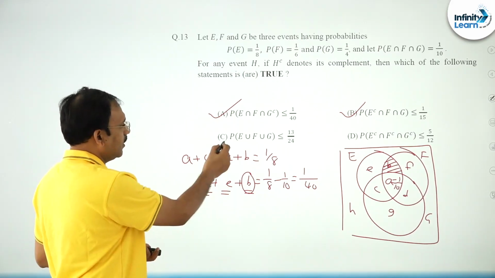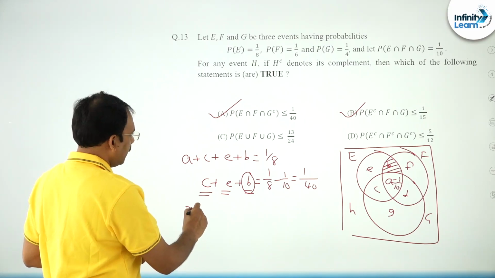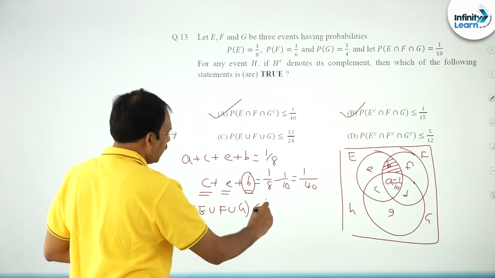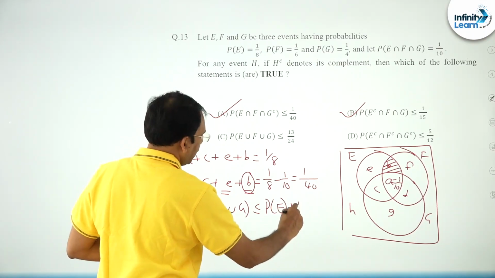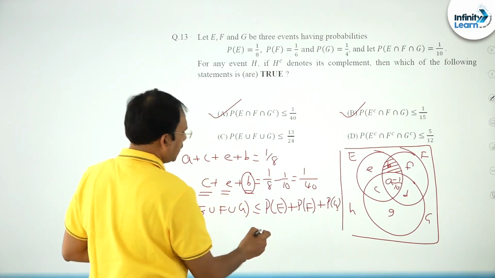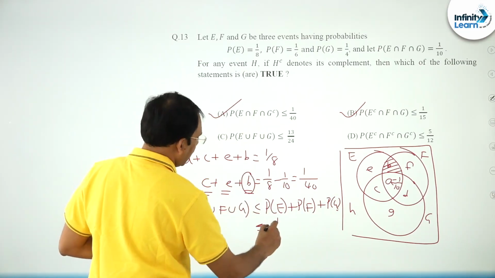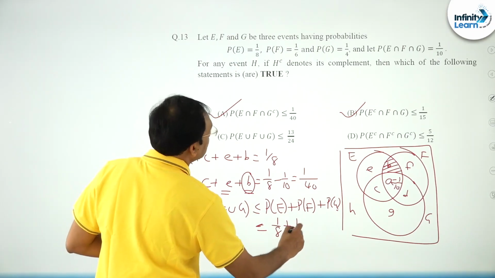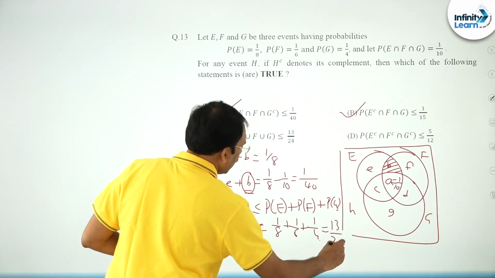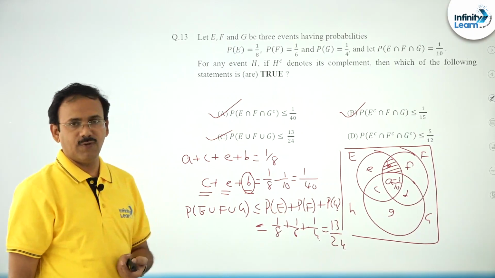Now the third one, P of A union B union C means P of E union F union G is less than or equal to P of E plus P of F plus P of G, am I correct? So friends, this is equal to P of E, clearly given 1 by 8, plus 1 by 6 plus 1 by 4, which is exactly 13 by 24. So it is very clear that this is less than or equal to 13 by 24.